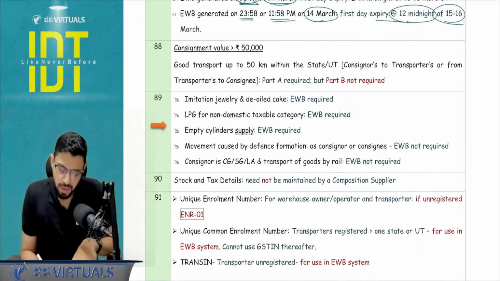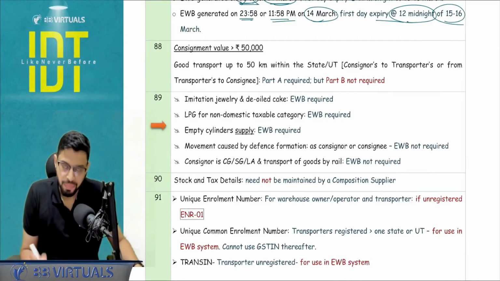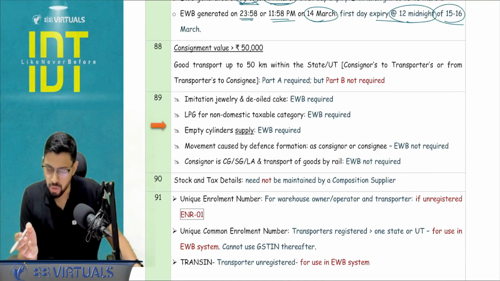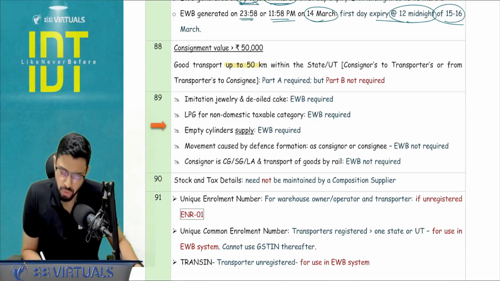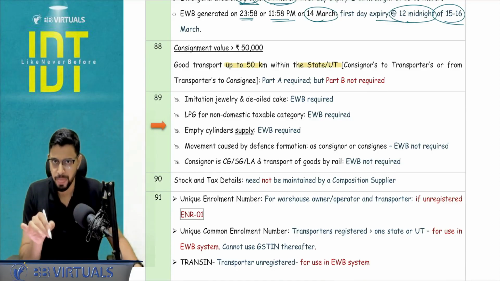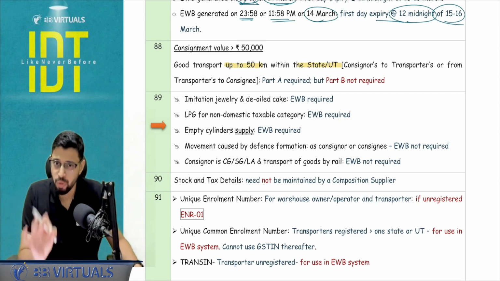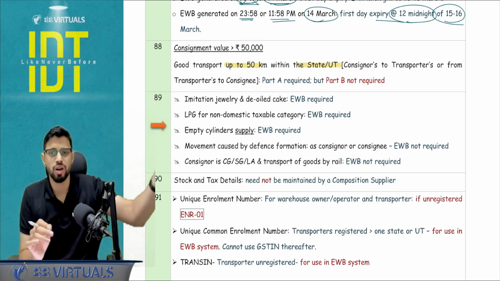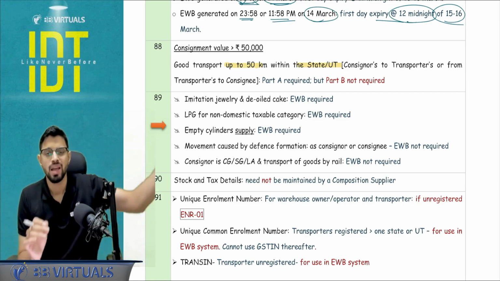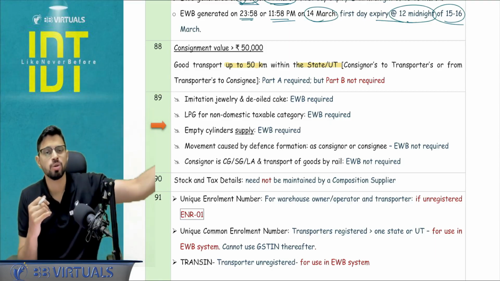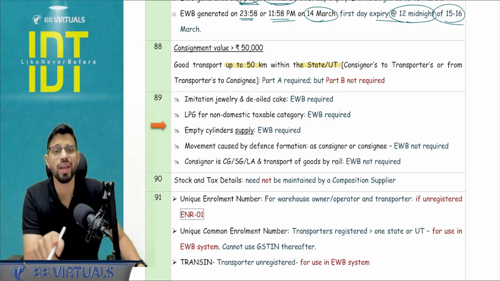Consignment value more than 50,000, that we know, but if consignment value is more than 50,000 and the goods are transported up to 50 kilometers within the same state, the state is not being crossed, it is intrastate movement, maybe from my place to the transporter or transporter to the consignee. So consignor to transporter or transporter to the consignee. In that case, e-way bill is required.